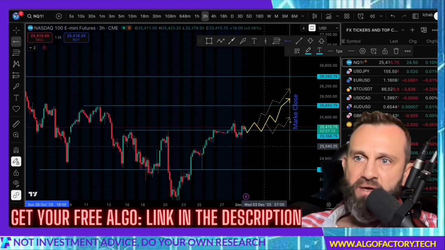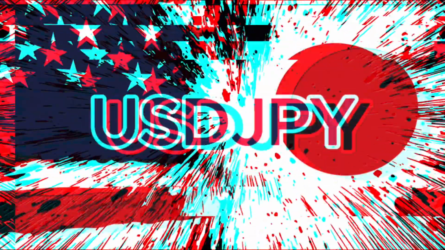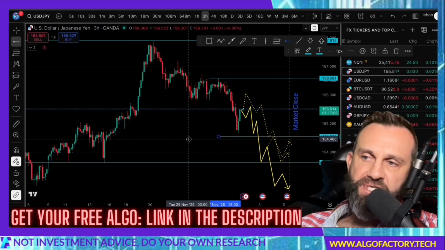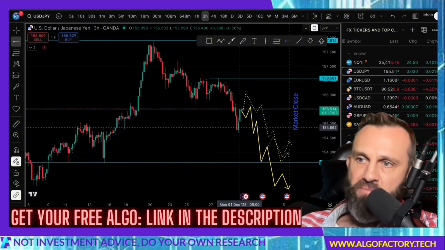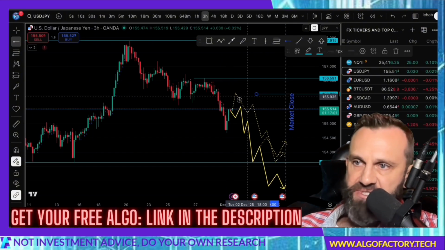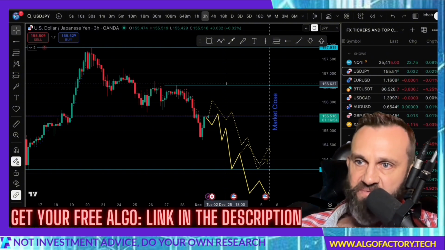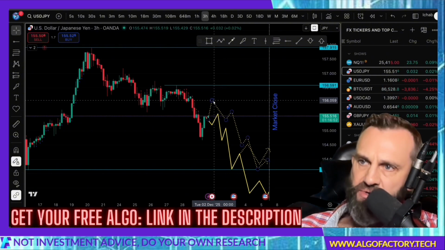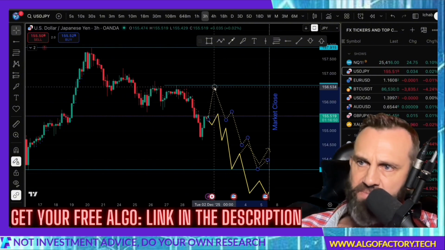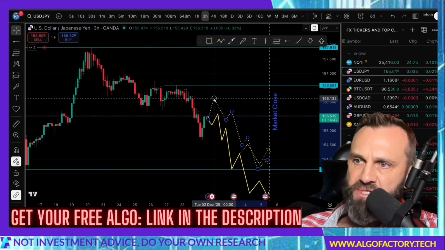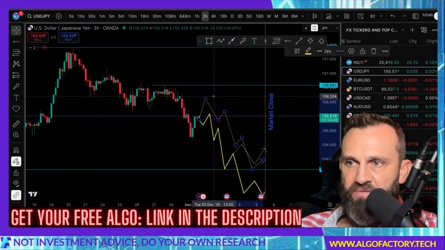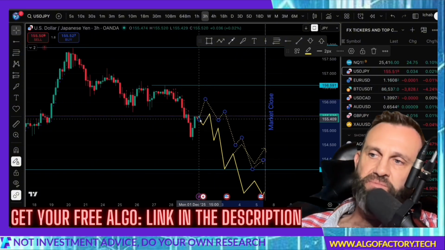Let's move on to USDJPY. This one is pretty bearish. I think we're going to see a little bit of a move up right now, just in the next few hours, but the upper bound right now is 156.57. I don't think price will reach that. It could. Price could go all the way up there to grab some liquidity, but in reality, I think it's going to stop around 156.12 and then head down, and that is the most bullish look right now.